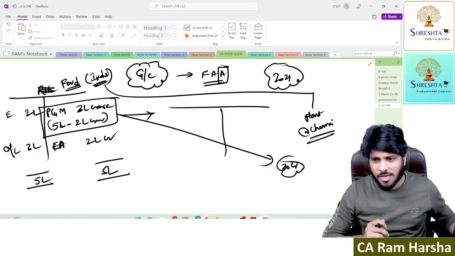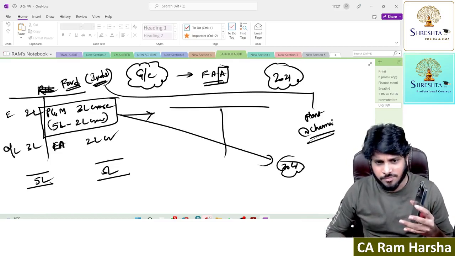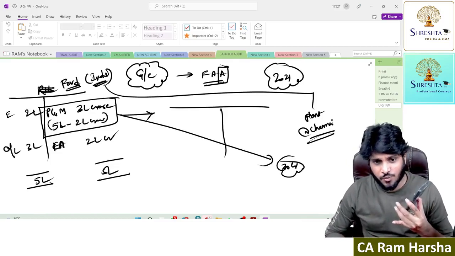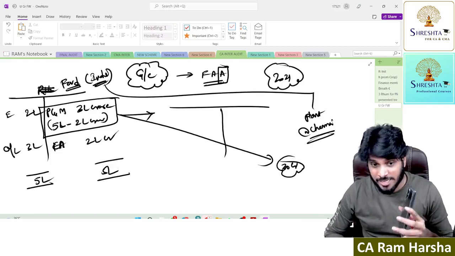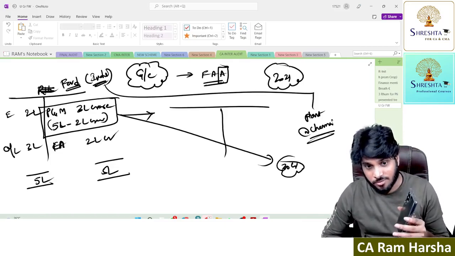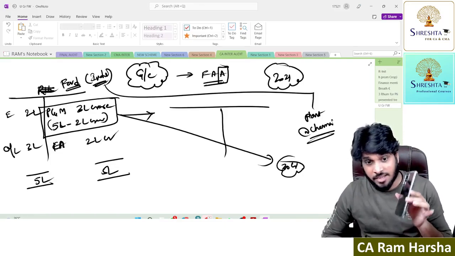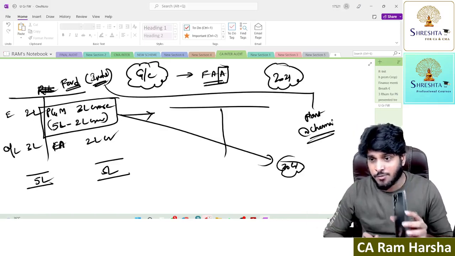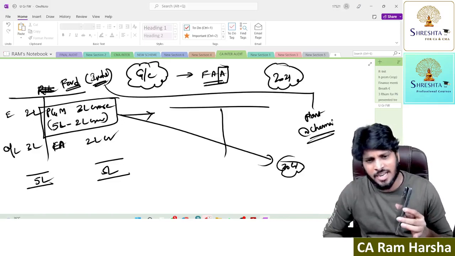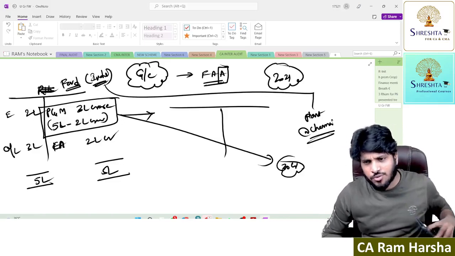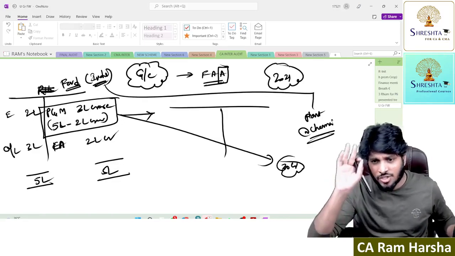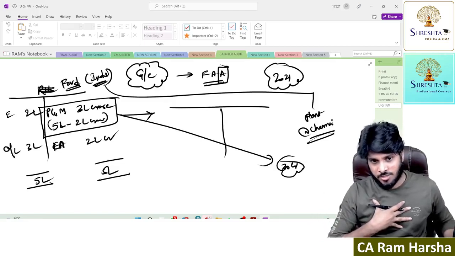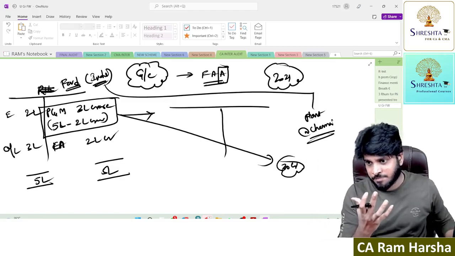Suppose someone asks me, what is the value of this phone? I tell them the price at which I purchased this phone. Even after using it for 1 year, 1.5 years, if someone comes and asks me what is the price or value of this phone, I just tell them I purchased it around 1.5 years ago. It doesn't matter. I just tell them the price at which I bought it. The cost I paid, I will tell them.